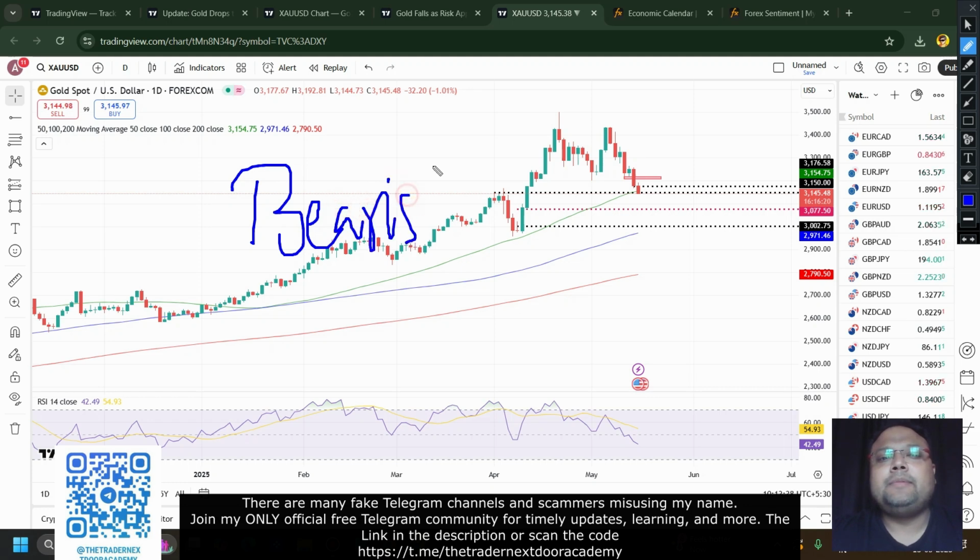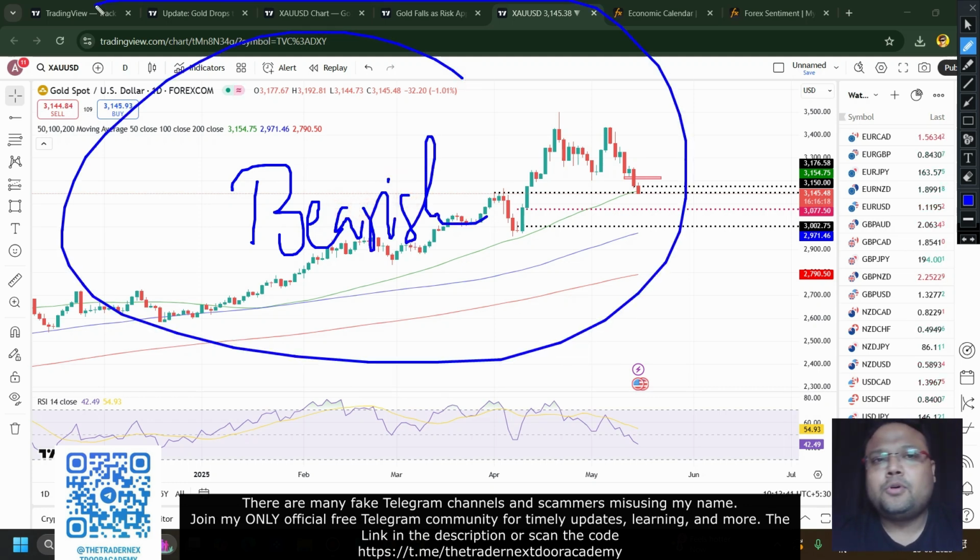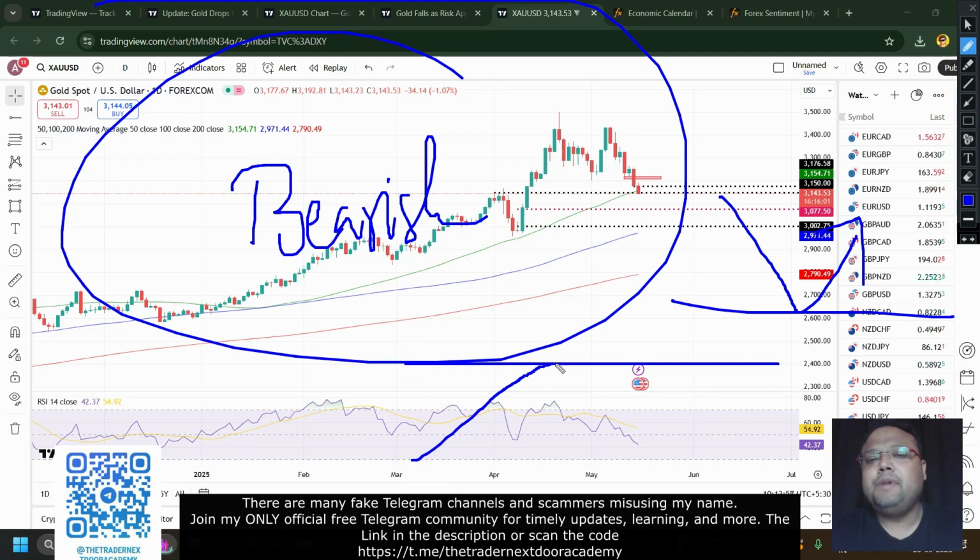And when the market sentiment is bearish, no support will work. As a result, it's better for us to wait for the proper support around the 3000 area, because further downside is still very much possible. Always keep in mind that if there is a support, that doesn't mean the market will always bounce. If there is a resistance, that doesn't mean the market will always reverse. Support and resistance doesn't guarantee reversal. Otherwise, all the markets around the world would be sideways forever, isn't it? Support and resistance work nicely, but you need to know the market sentiment is above all.